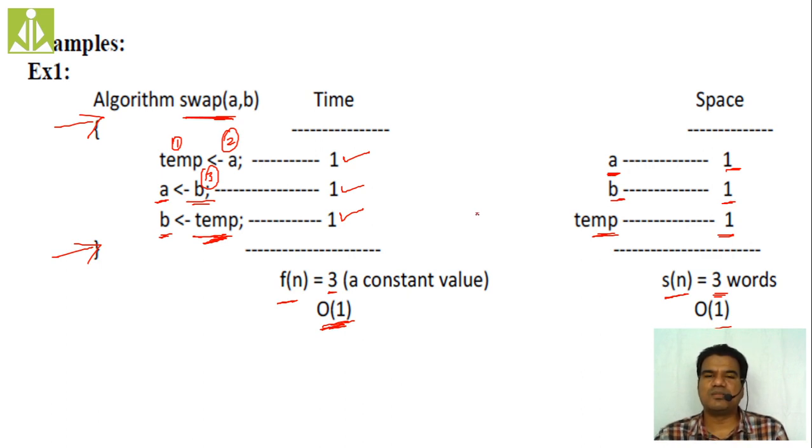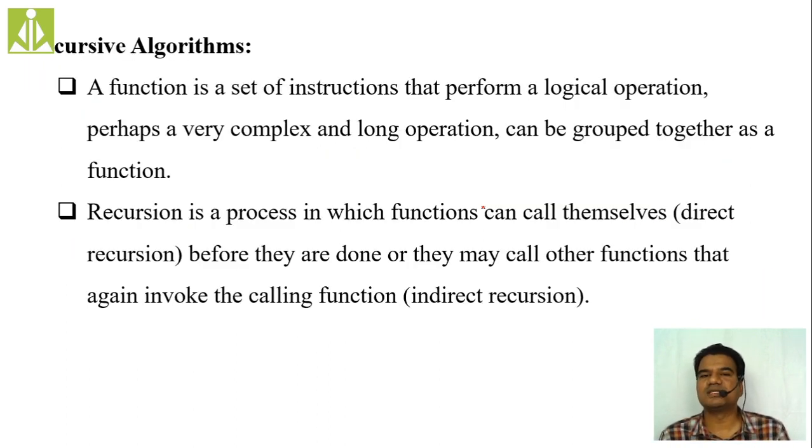We do the analysis in more depth in our next class. Before stopping this video, we will study about recursive algorithms. Recursive means if an algorithm is calling itself, we call it a recursive algorithm, isn't it? Recursion is a process in which a function calls itself. This is direct recursion. Or they may call other functions that again invoke the calling function. This is indirect recursion. Direct recursion, indirect recursion. I will show you here itself.